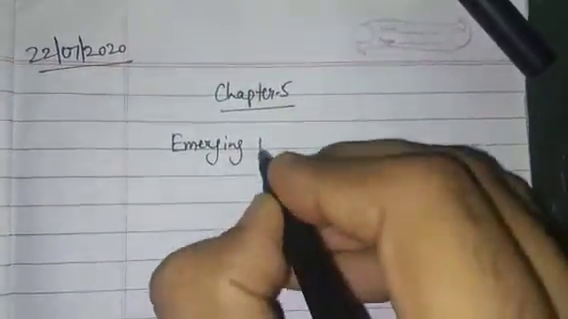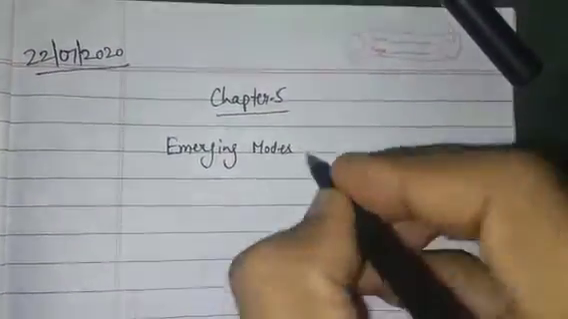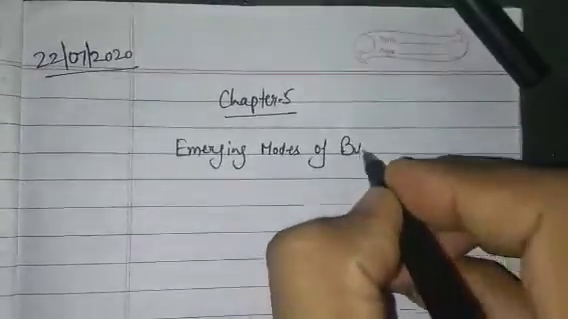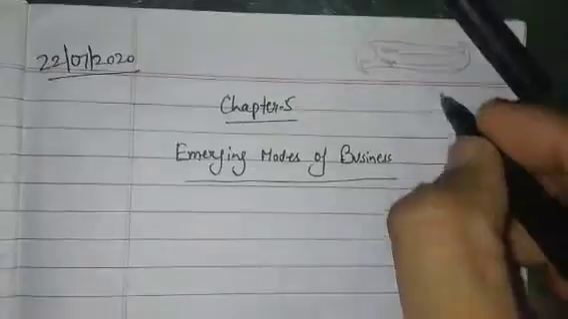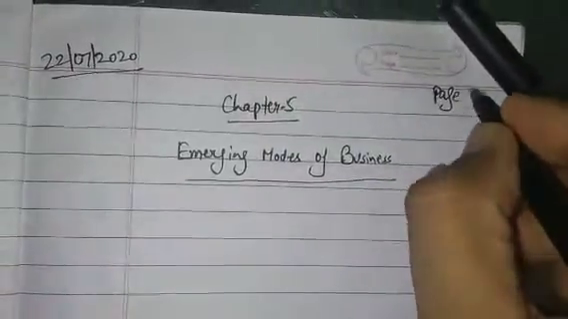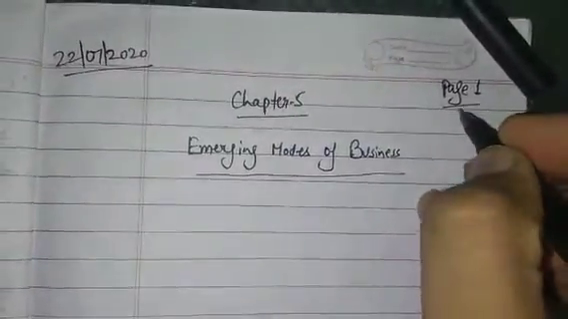Hello students, good morning. Today is 22 July 2020 and your chapter 5 was going on. The name of the chapter is Emerging Modes of Business, and this is page number 1 of today's class.